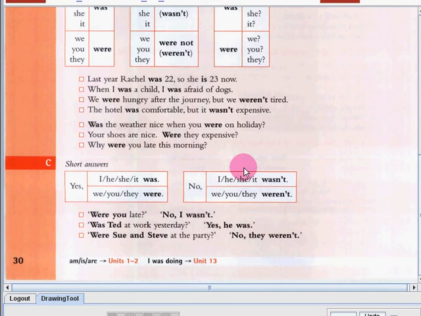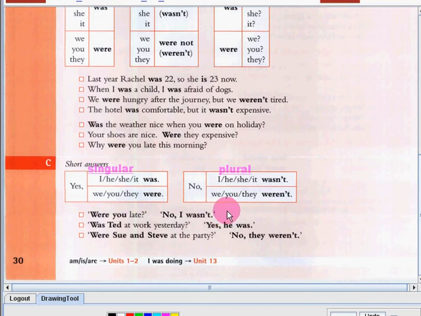When you say negative, that means the answer is no. Now, let's first read the singular verb and pronouns. No, I wasn't. No, he wasn't. No, she wasn't. No, it wasn't. Now, let's read the plural form. No, we weren't. No, you weren't. No, they weren't. Now, let's read the following sentences.